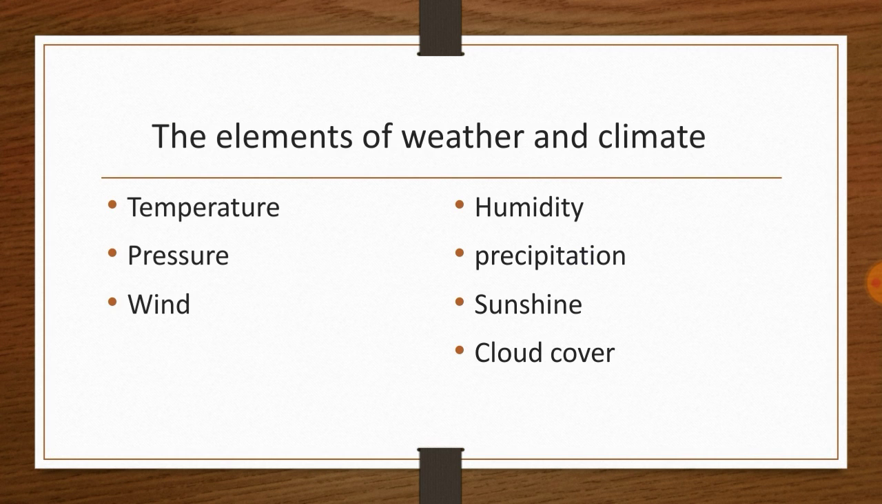Now, let us see what are the elements that affect weather and climate. Temperature, pressure, wind, humidity, precipitation, sunshine, cloud cover. So all these elements influence the weather and climate of a particular region.